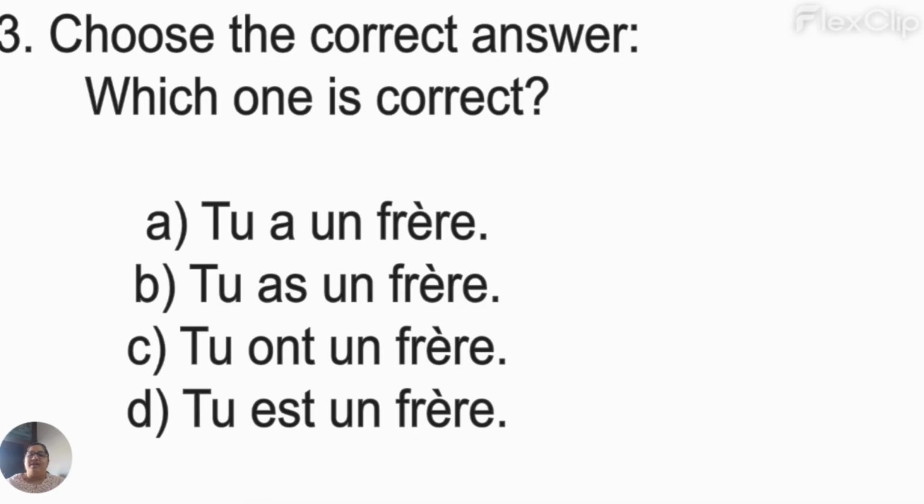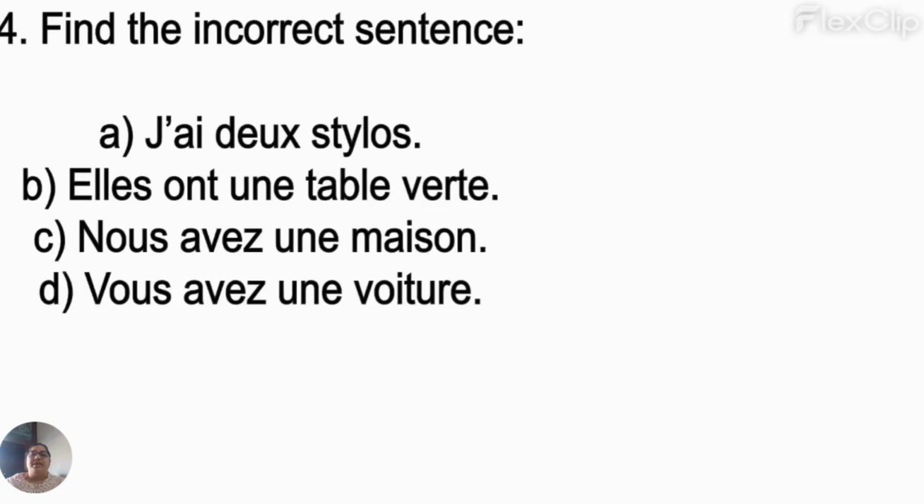Okay. Now the last question for you. Find the incorrect sentence. J'ai de stylo. Elles ont une table verte. Nous avons une maison. Vous avez une voiture. Okay. Have you guessed? Have you marked the answers? Are you ready to see the answers? Here we go.